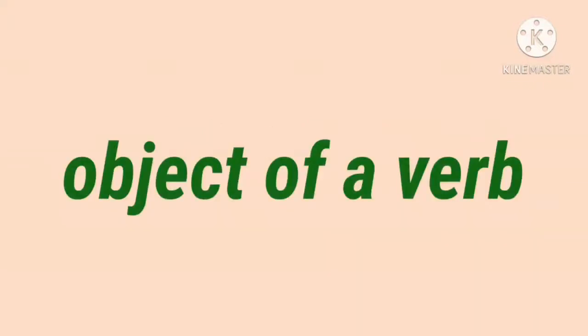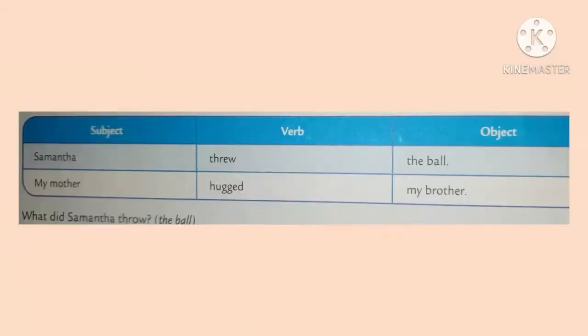Object of a verb. Look at the sentences in the table. First sentence, Samantha threw the ball. Second sentence, my mother hugged my brother. Here, in the first sentence, the subject is Samantha, the verb is threw, and the ball is the object. In the second sentence, my mother is the subject, hugged is the verb, and my brother is the object.